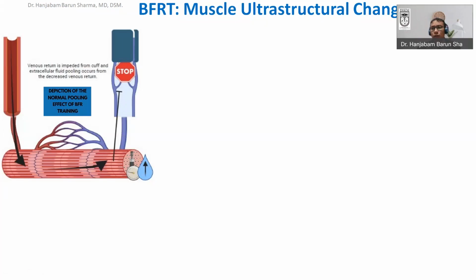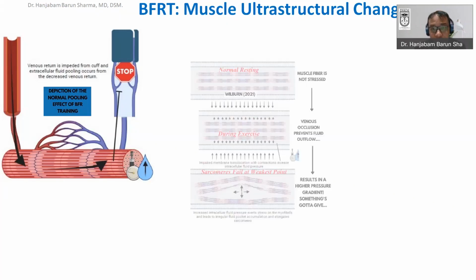So if you do muscle contraction with blood flow occlusion at a relatively lower pressure, then after some time the contraction may overcome the occlusion pressure, and pulsatile venous outflow can also happen. This has an important consequence, like nitric oxide synthase and other secondary mechanisms.